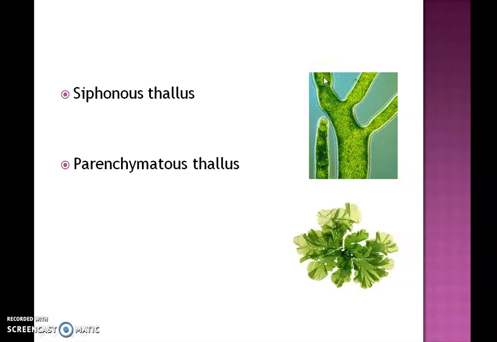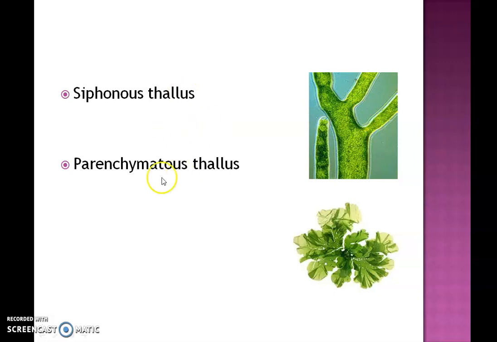It is aseptate, and since it is aseptate, it will be multinucleate also. So it is an aseptate, multinucleate, and elongated thallus without differentiation into cells. There is no clear demarcation between the cells. So that is a siphonous thallus.